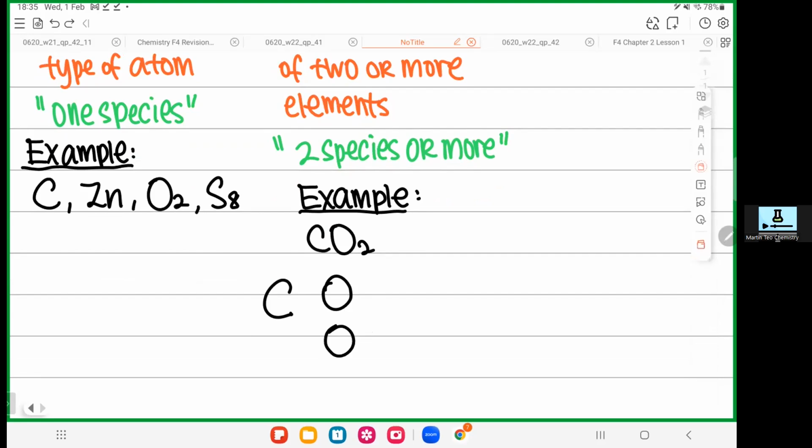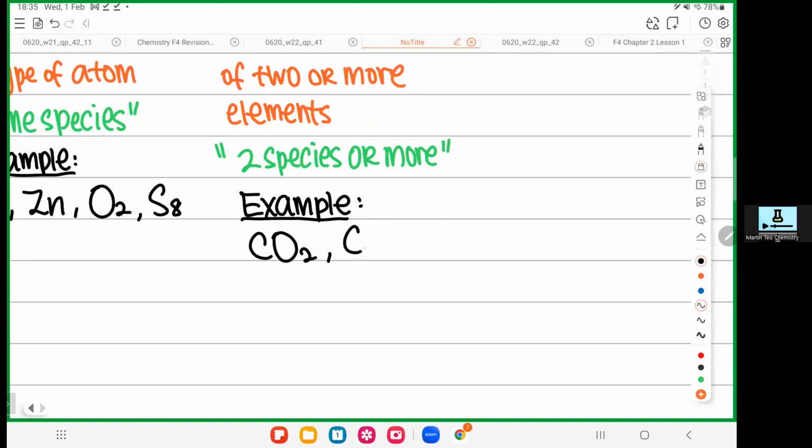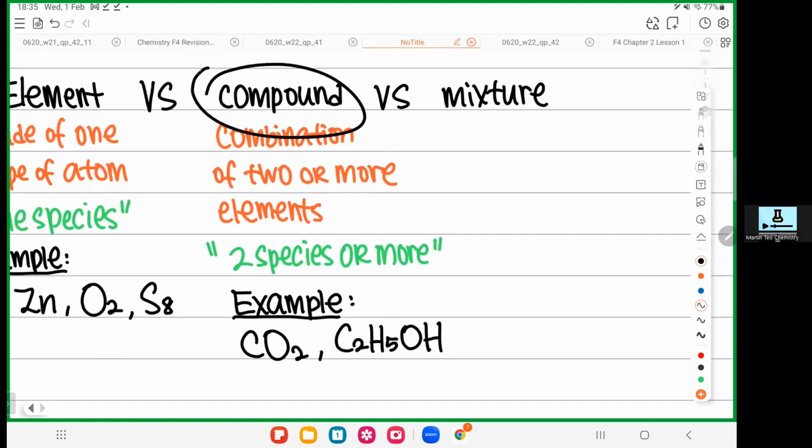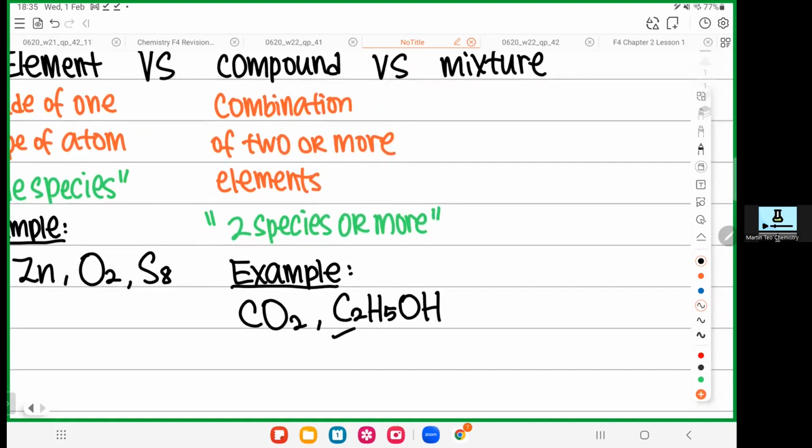When you have two species or more combined together, it is a compound. Let's say C2H5OH. It looks complicated. Is it a compound? Yes. You have one species, you have a second species, and you have a third species. This hydrogen and this hydrogen are the same, so don't count it as two. You have C, H, O, three different types of species. So they are a compound.